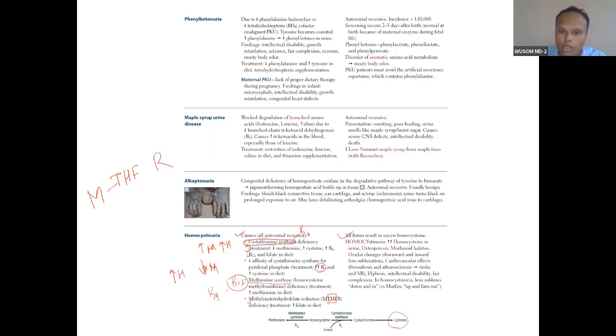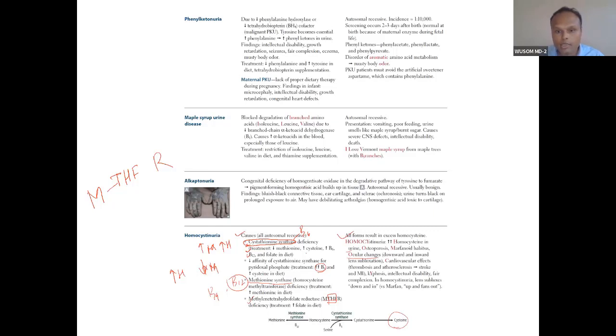All of these result in excess homocysteine, homocystinuria, increased homocysteine in urine, osteoporosis, and Marfanoid syndrome. These are the presentations. Ocular changes: downward and inward subluxation of the lens of the eye. Cardiovascular: increased thromboembolic episodes. Also intellectual disabilities.